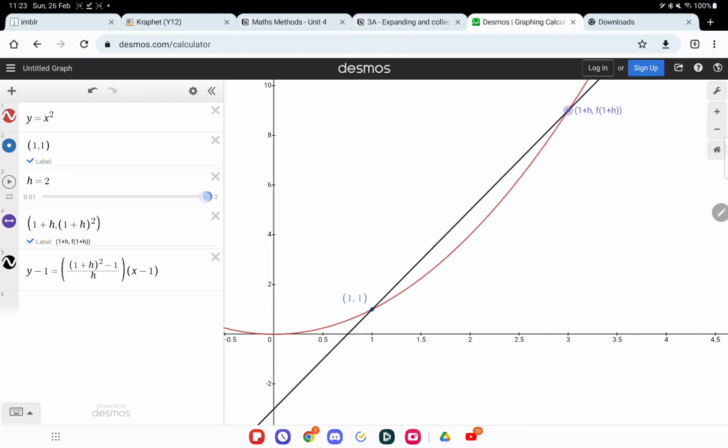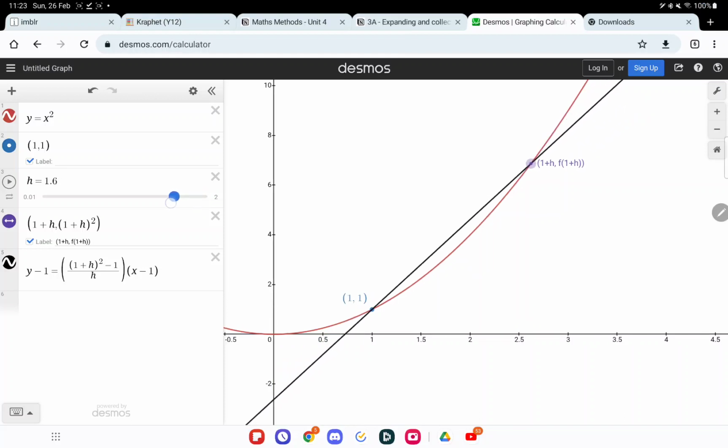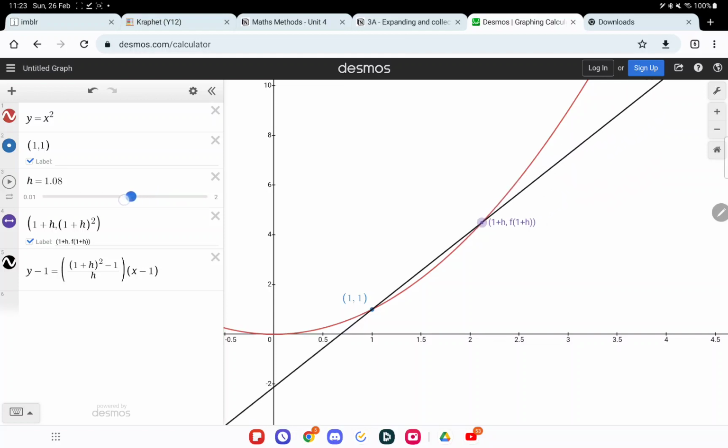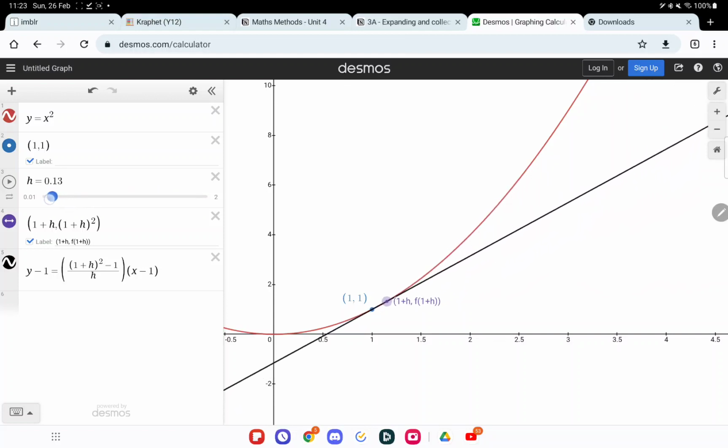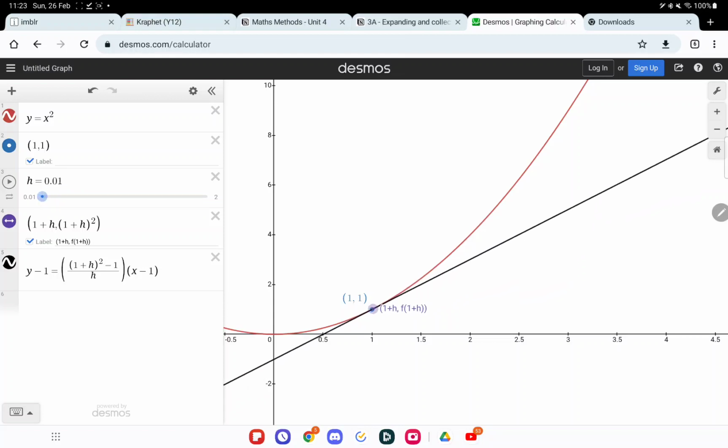So prepare the h value. See, as h gets closer and closer, so the h decreases, right? It's like 1.41 now, as it gets closer and closer to 0. So now what does the line look like? It looks just like the tangent line. Does it make sense? Okay, you see that again, right?